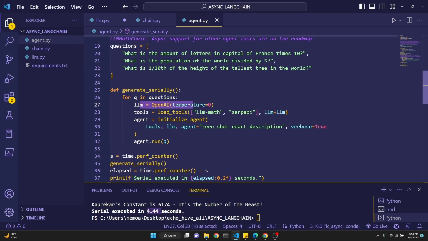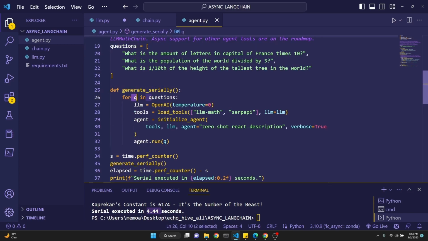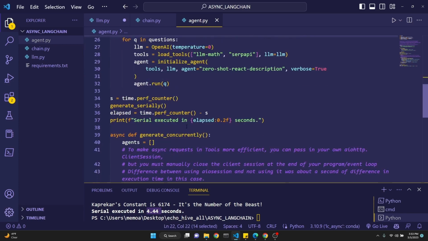And our agent is going to be the zero-shot-react-description, and verbose is going to be true, so we can see the thought processes of the agent. And we simply agent.run with the q, which is going to be in the loop, individual questions, which will be extracted out of this list.